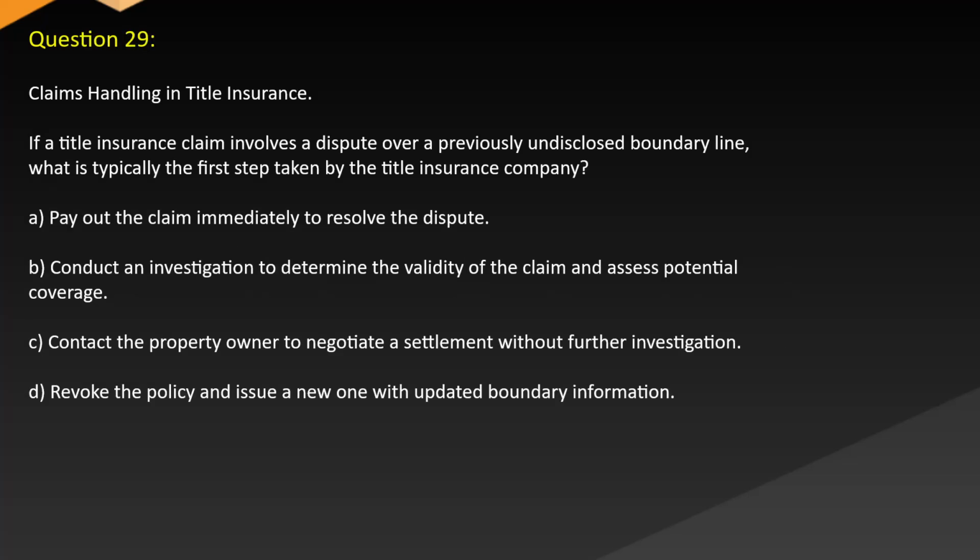Question 29. Claims handling in title insurance. If a title insurance claim involves a dispute over a previously undisclosed boundary line, what is typically the first step taken by the title insurance company? A, pay out the claim immediately to resolve the dispute. B, conduct an investigation to determine the validity of the claim and assess potential coverage. C, contact the property owner to negotiate a settlement without further investigation. D, revoke the policy and issue a new one with updated boundary information.